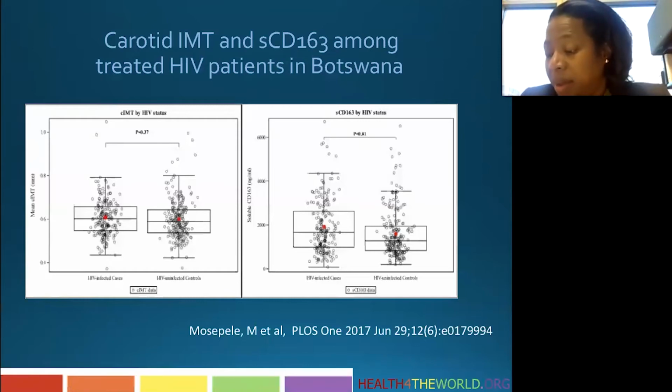And with a mean age of about 39 and a small sample size, it is possible that they could not find differences in IMT because these people had so little atherosclerosis at a young age, and they were a relatively small N. And if they follow these folks for a longer time, and if they had a larger N, they might have seen such differences. But they did see differences in the inflammatory marker.